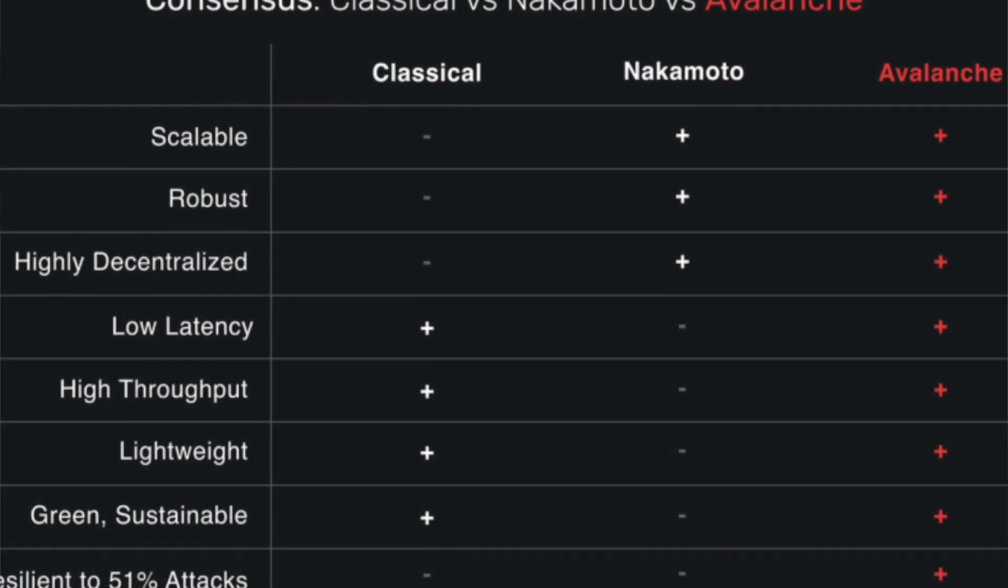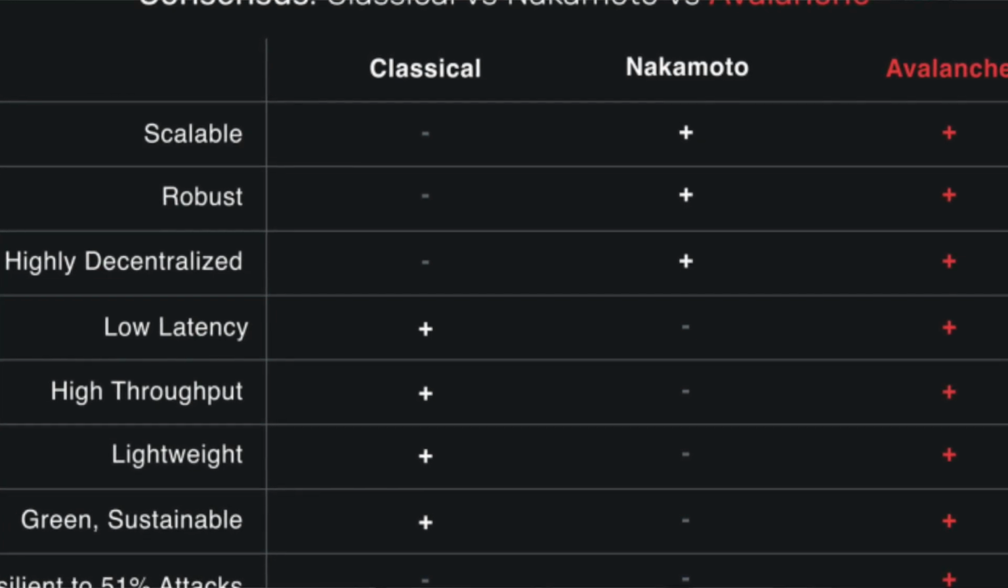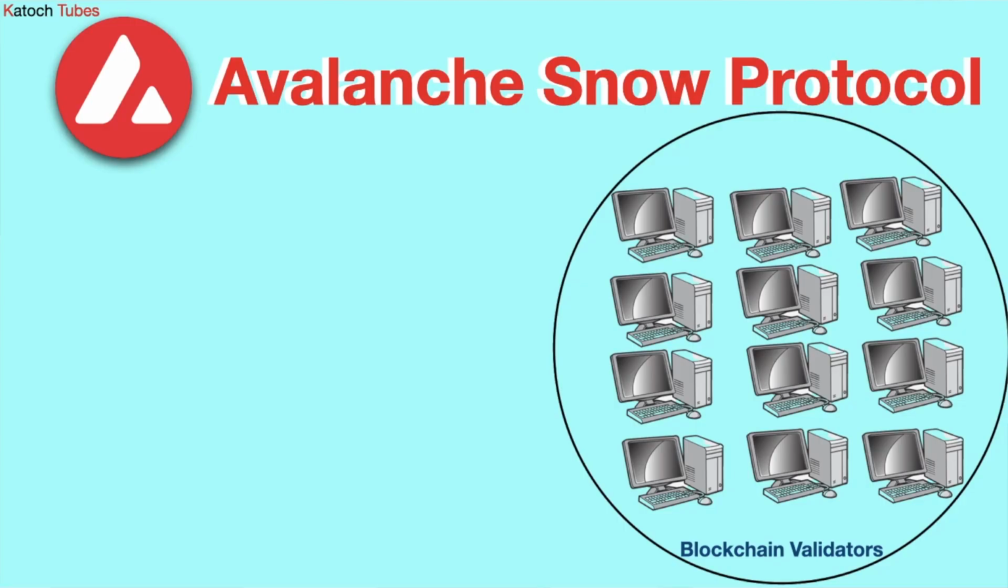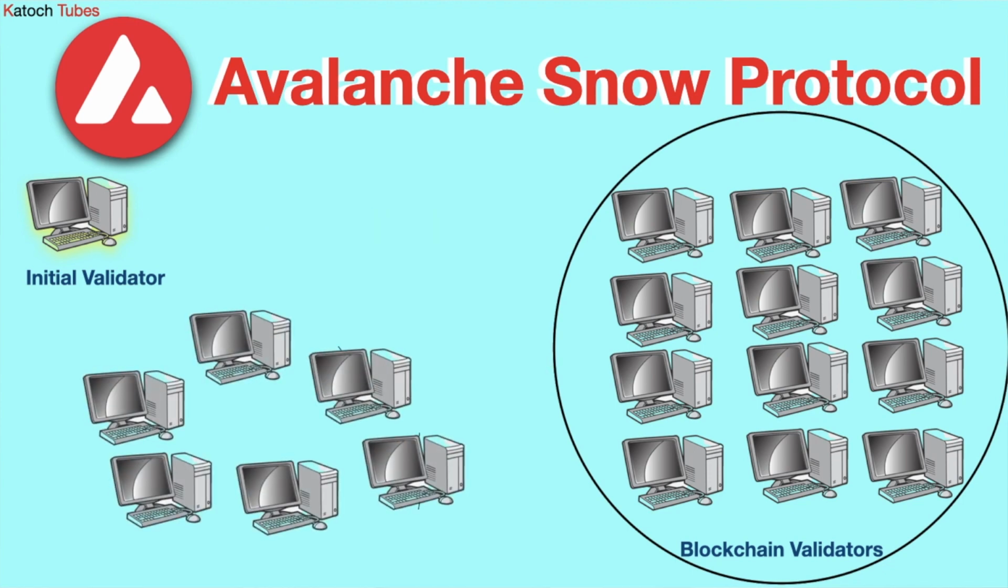So the question is, how does Snow protocol work? Let me explain it to you by showing this graphic. Snow protocol validates a transaction by deploying a small subset of validators chosen by the initial validator. The initial validator is the one that recognizes the transaction in the pipeline. After the selection of validators, this process is followed by subsets responding whether or not the transaction is valid.